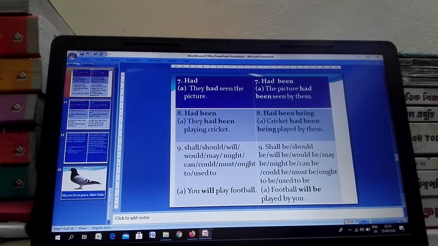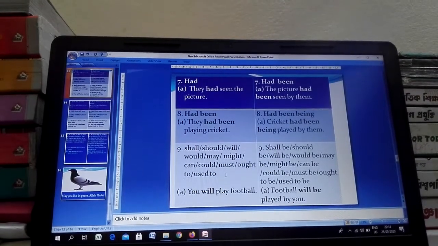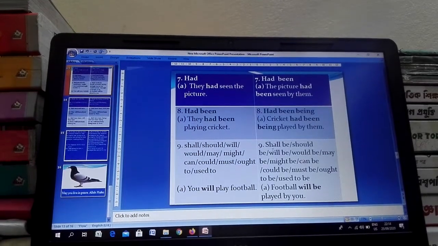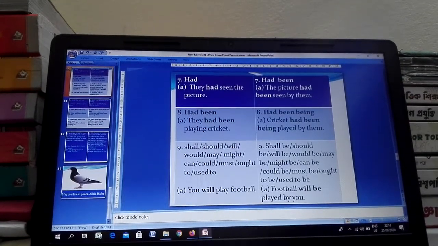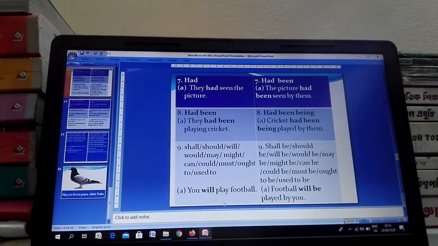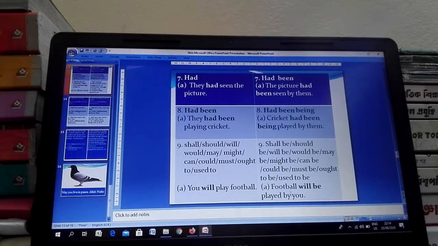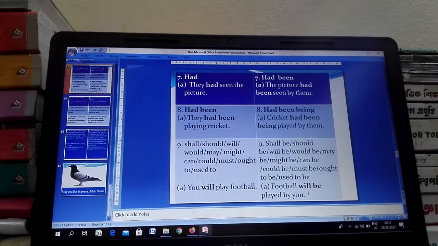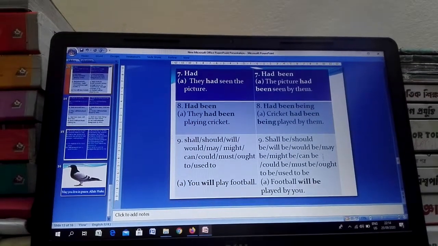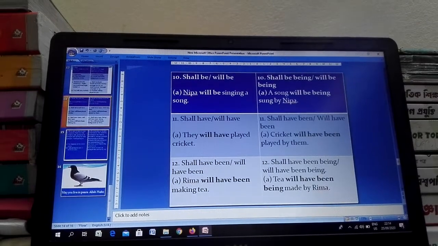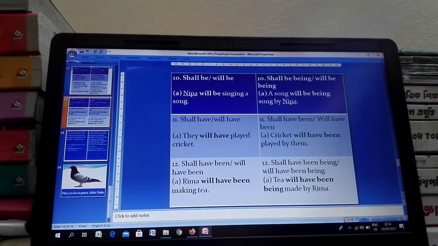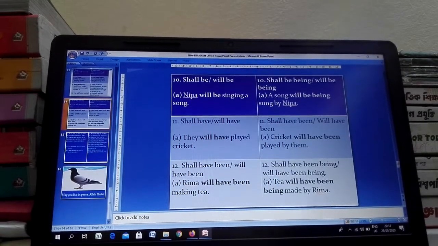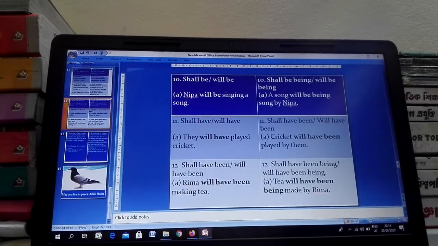Shall, should, will, would, may, might, can, could, must, ought to, used to change into shall be, should be, will be, would be, may be, might be, can be, could be, must be, ought to be, used to be in a passive voice, such as you will play football. Football will be played by you. Shall be, will be changed into shall be being or will be being in a passive voice, such as Nipa will be singing a song. A song will be being sung by Nipa.